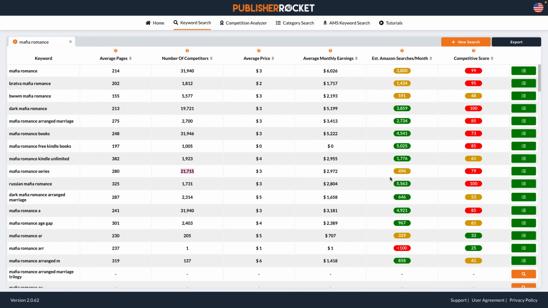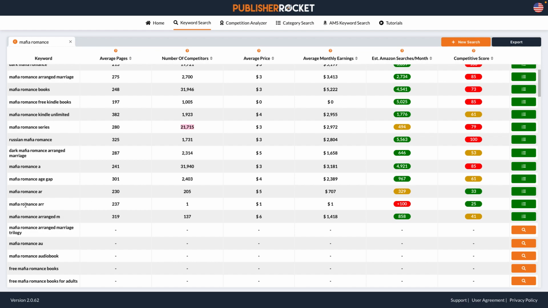So the authors in this, like I said, we're basing this off popularity of the keyword. So it's not as popular for how many competitors there are. Like if you see Mafia Romance, somebody typed "r" because this picks up on anything anybody types in. It's less than 100 searches, but it's super low competition because there's only one competitor, but you have less than 100 people searching this. So it's probably just one person searching it.